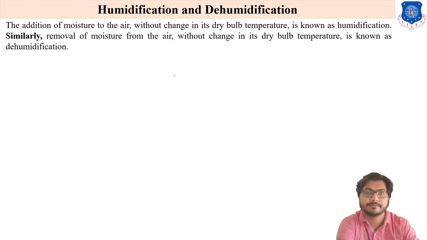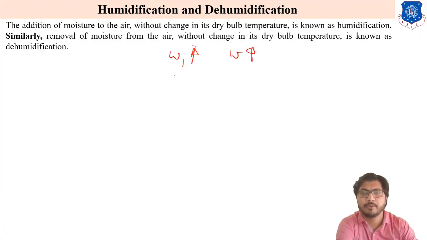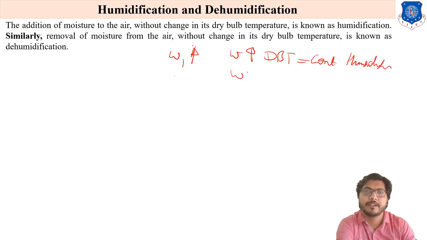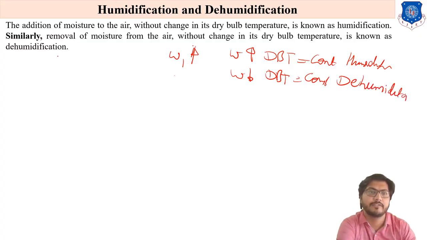Just we can say, if W increases without changing the dry bulb temperature, that is constant, it is known as the humidification process. If W decreases, small w meaning specific humidity, and the dry bulb temperature is constant, it is known as the dehumidification process.